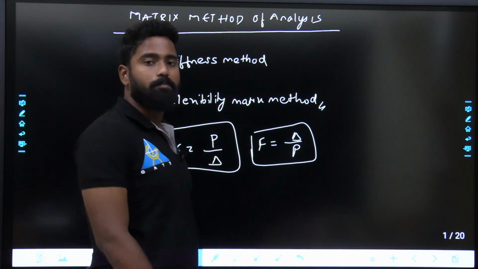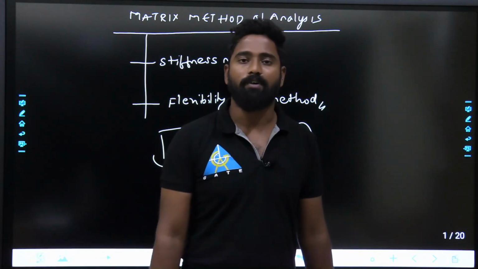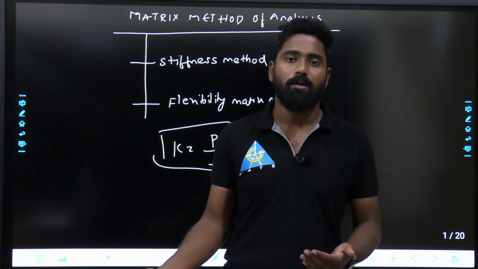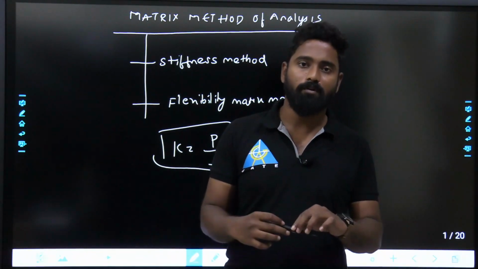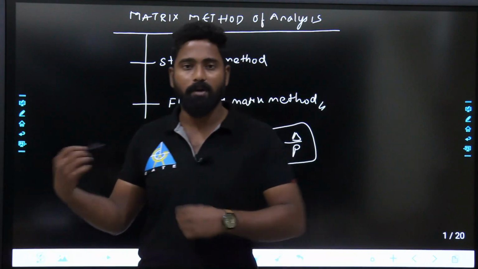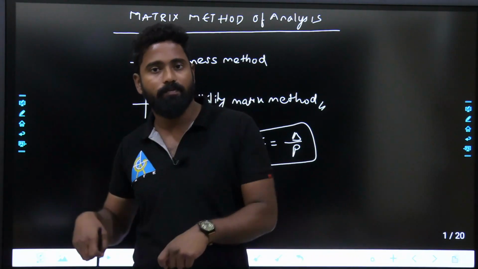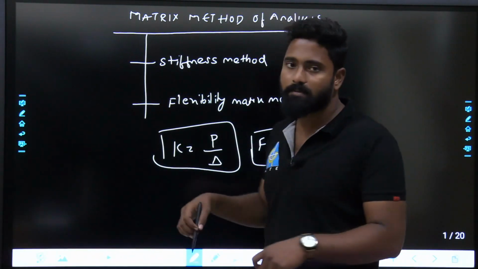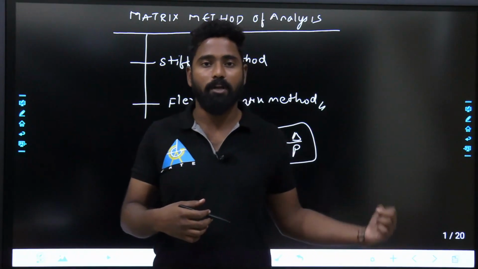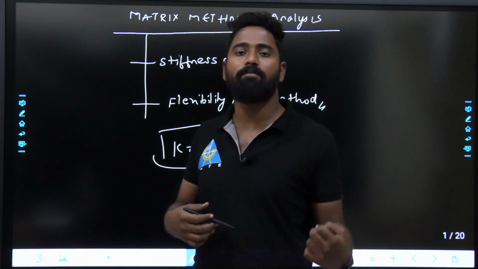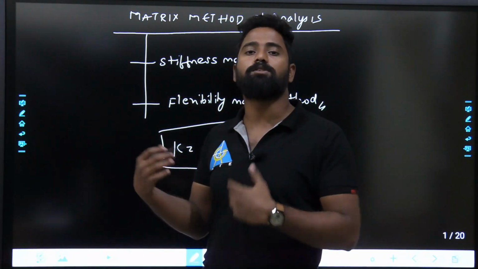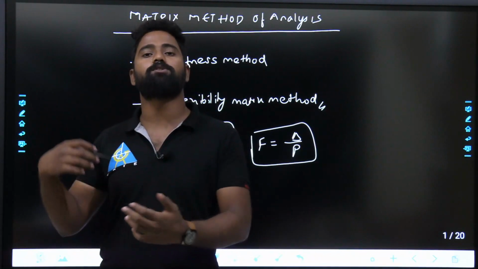So idea is simple. You'll apply the unit load, you'll find out the deflections, you'll generate matrices. You'll generate a matrix instead of solving. See, it is same as that of moment. If I say stiffness method, it is same as that of moment distribution or slope deflection. Flexibility is same as that of Clapeyron's theorem of 3 moments only. The only different thing is we will generate the matrices. Based on that, you'll generate the equilibrium equations. Based on that, you'll solve.